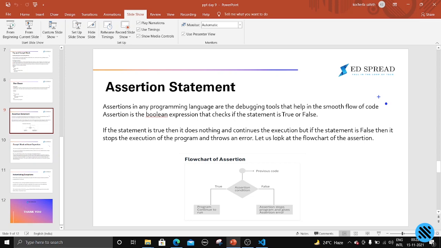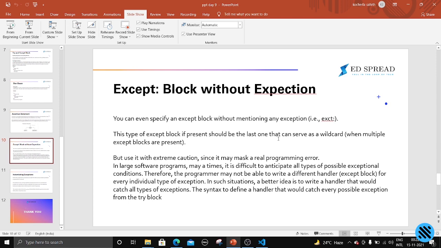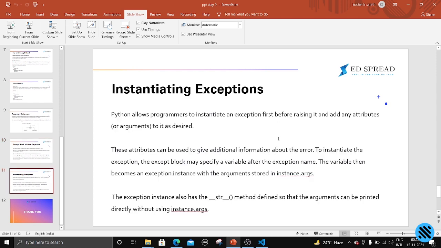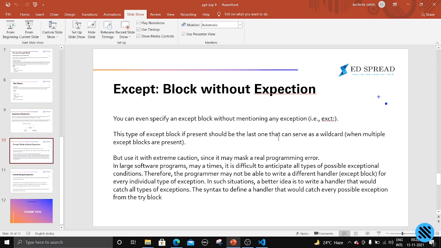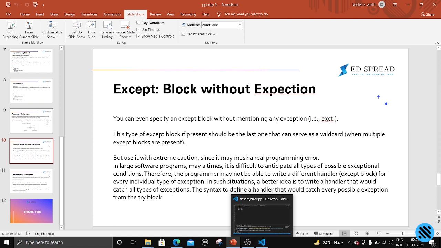In the previous lecture, we have seen the try, except and else blocks, and we have also seen various types of exceptions. Let us continue with what we are left with in exception handling. There is the assertion statement, and we also have the finally block to cover. First of all, let us understand what an assertion statement is.